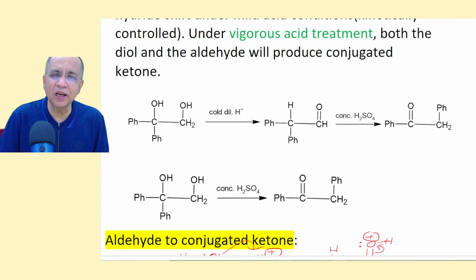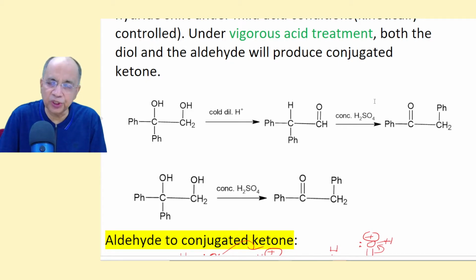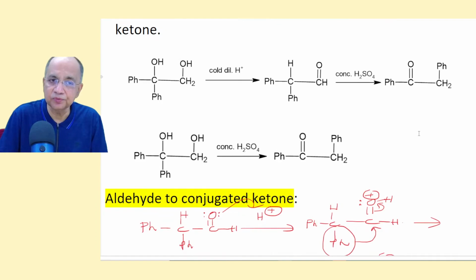1 degree carbocations are never formed. It is a one-step process. So 1 degree carbocation, but we tell the students in stepwise manner, carbocation is formed first. Then it comes here, phenyl migrates, so it gives a conjugated ketone under concentrated sulfuric acid condition. Even if you have already prepared the aldehyde and you are adding concentrated sulfuric acid, then it will also transform to the conjugated ketone. I will show you the mechanism, right?